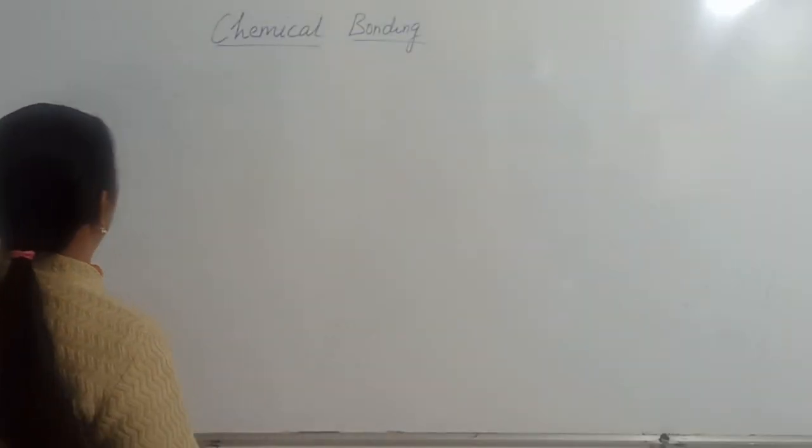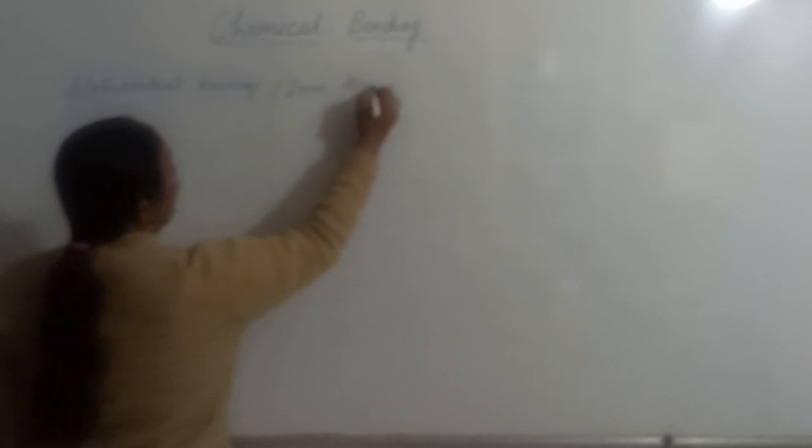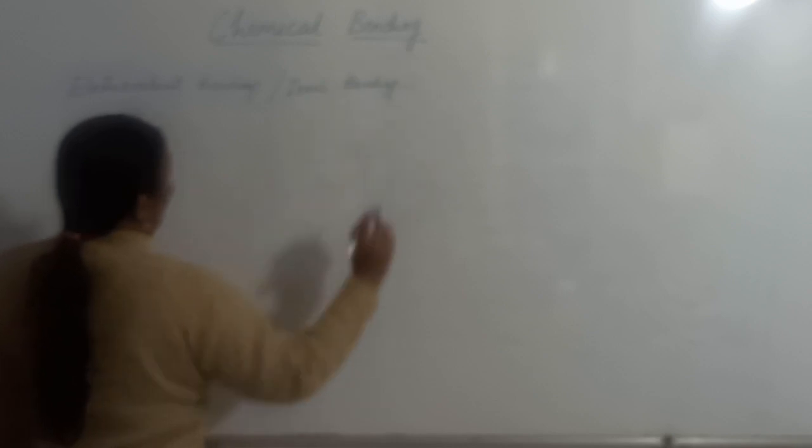So let us see the first type of bonding, which is due to transfer of electrons, known as electrovalent bonding or ionic bonding.